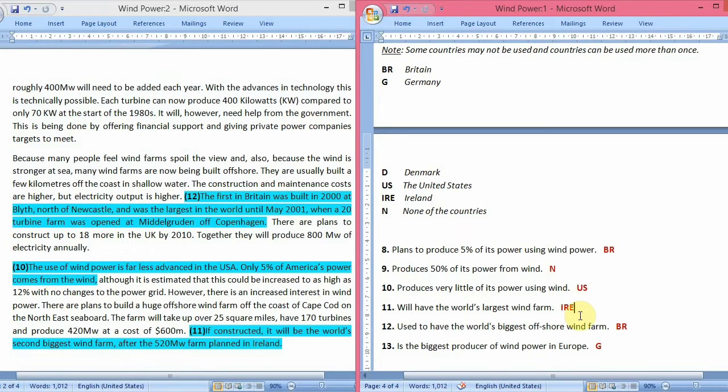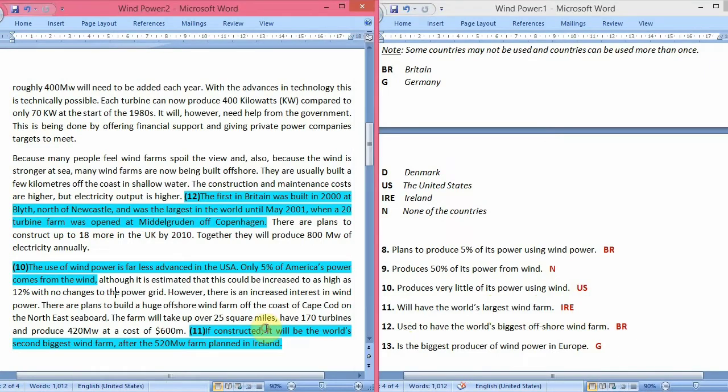And now let's see the 11th question. Which country will have the world's largest wind farm? They are asking which country will have the world's largest wind farm, and the answer is IRE. That means Ireland. Now it's written in the last line of the passage.